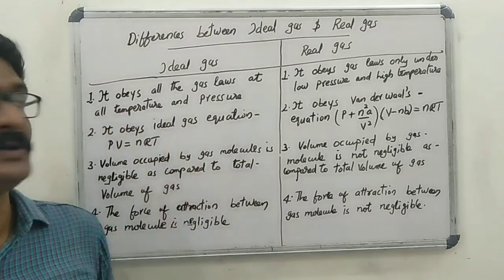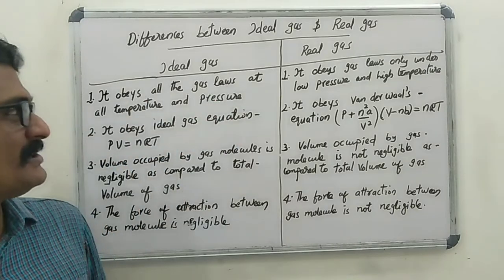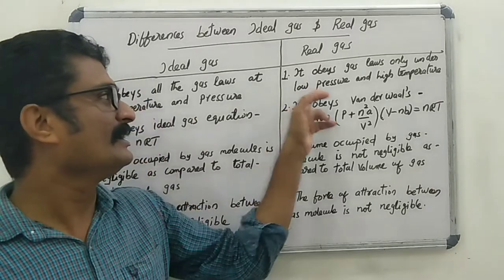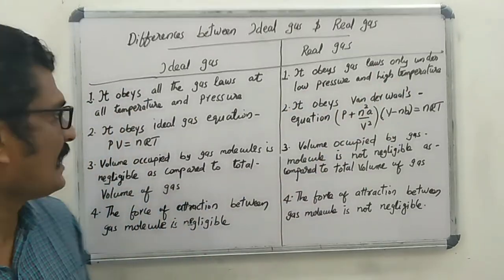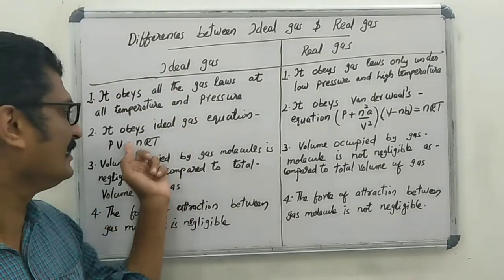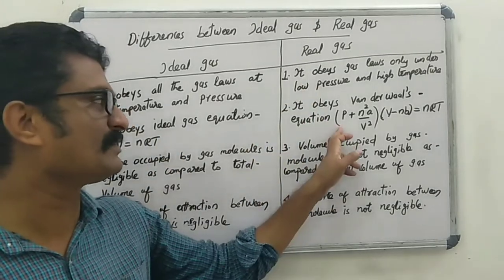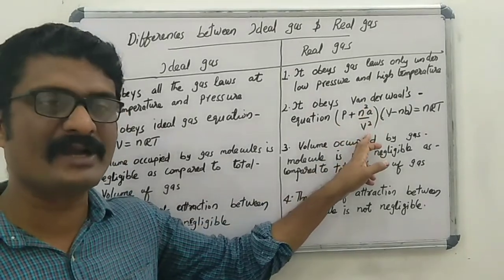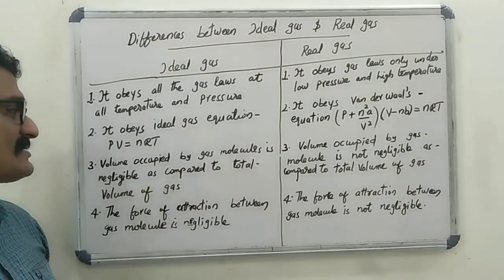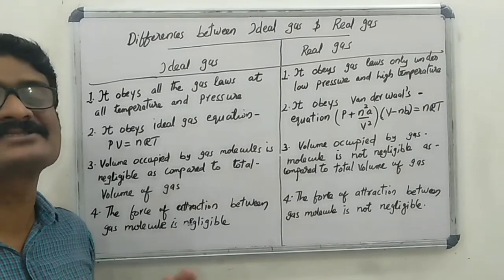Number one, ideal gas obeys all the gas laws at all temperatures and pressures, but real gas obeys gas laws only under low pressure and high temperature. The second difference, ideal gas obeys the ideal gas equation PV equal to nRT, but real gas obeys the Van der Waals equation, that is (P plus n squared a by V squared) into (V minus nb) equal to nRT. Then, in the case of ideal gas, the volume occupied by gas molecules is negligible as compared to